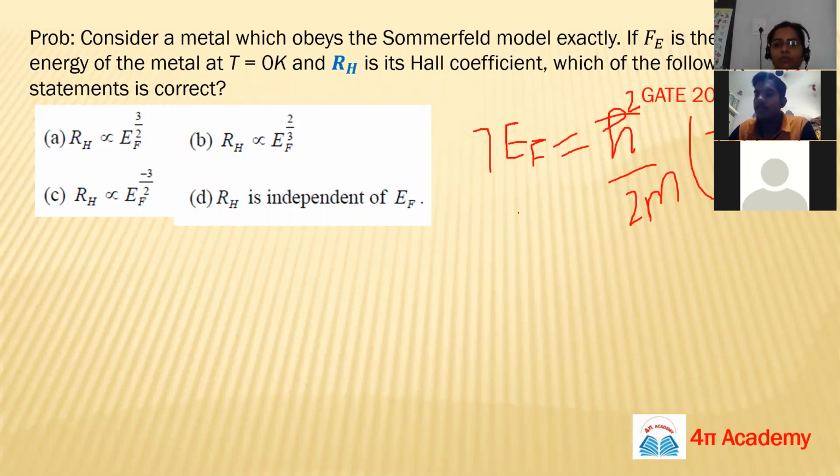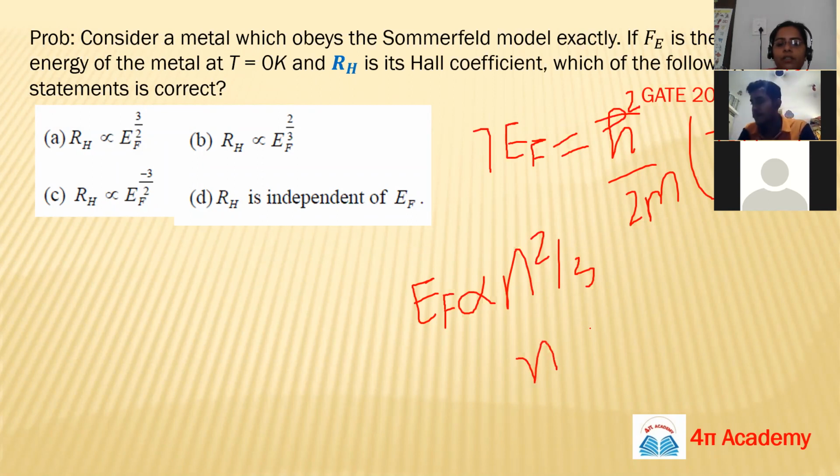And if you know this formula, your EF is proportional to n to the power 2 by 3. So you can say your n is proportional to EF to the power minus 3 by 2.